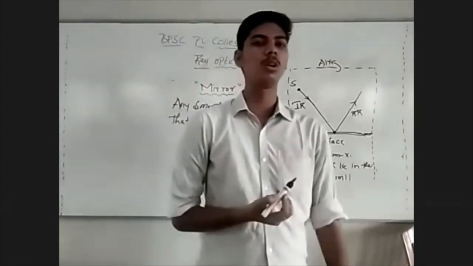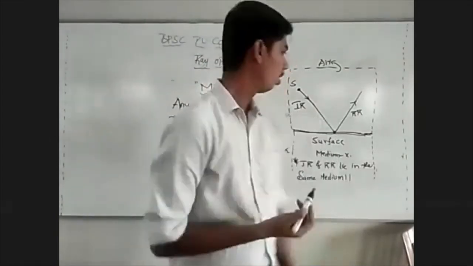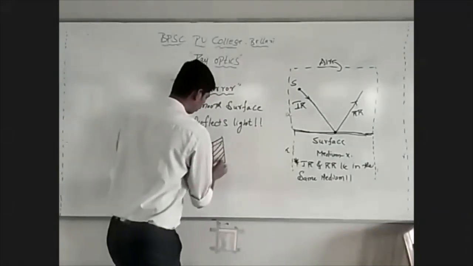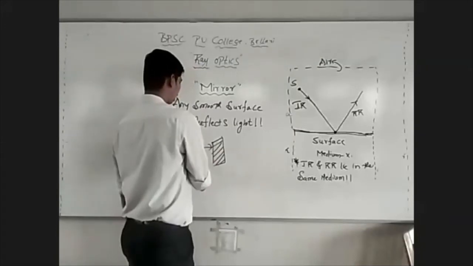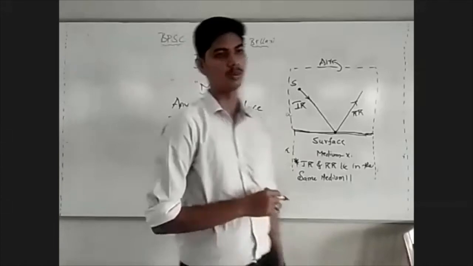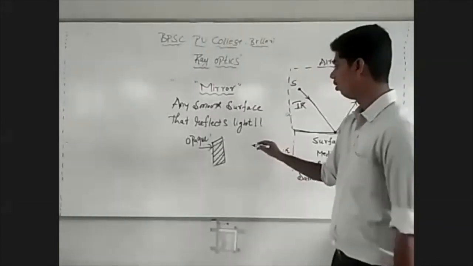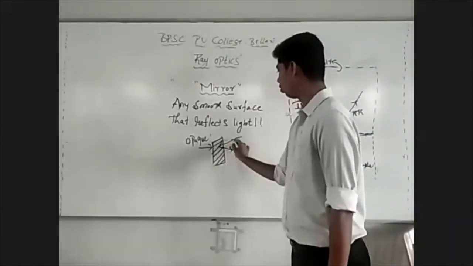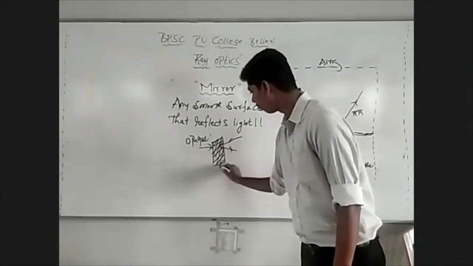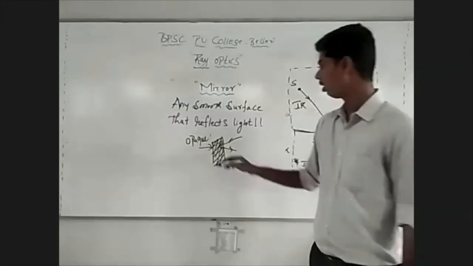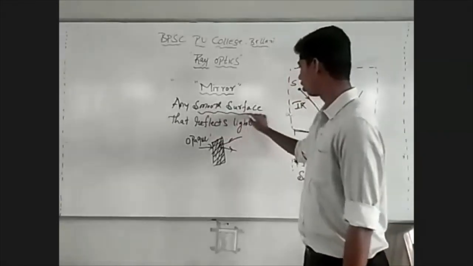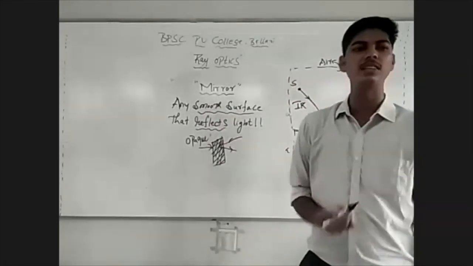In order to reflect maximum portion of light, we generally silver one side of the object and the other side will be made opaque. Now, the plain mirrors we use in houses, in such plain mirrors, we need maximum portion of the light to be reflected. So, we coat one side of that plain object with silver and the other side will be made opaque. In general, any smooth surface that reflects light is called a mirror.